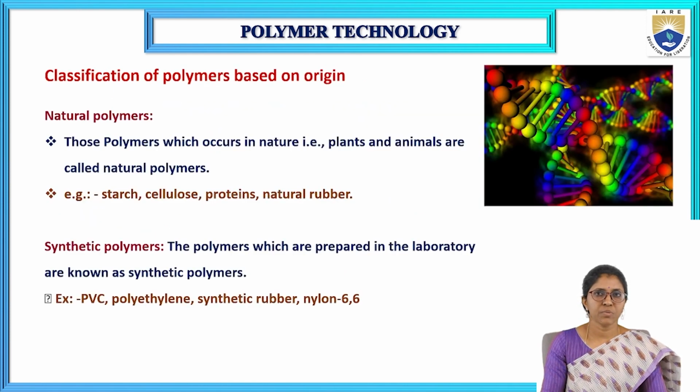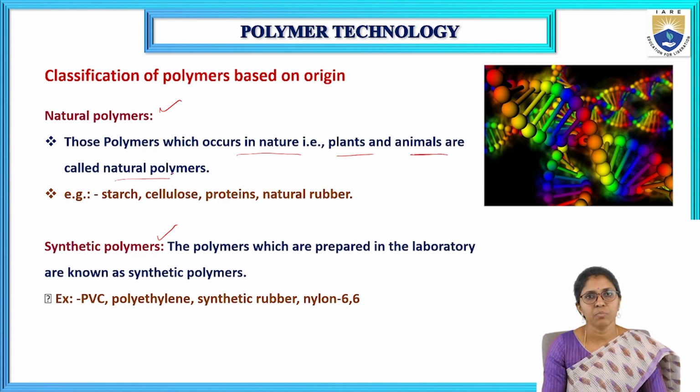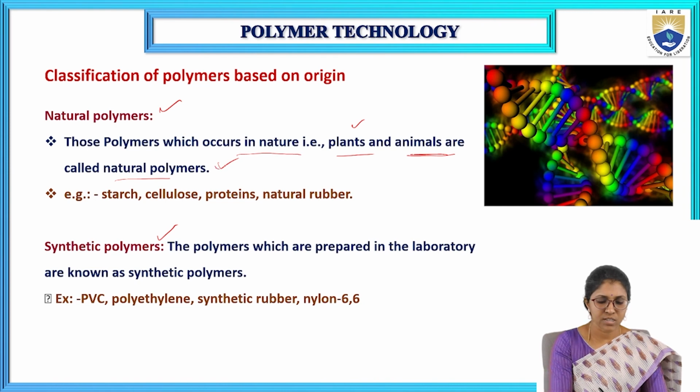Classification of polymers based on origin: natural polymers and synthetic polymers. Those polymers which occur in nature, that is in plants and animals, are called natural polymers.